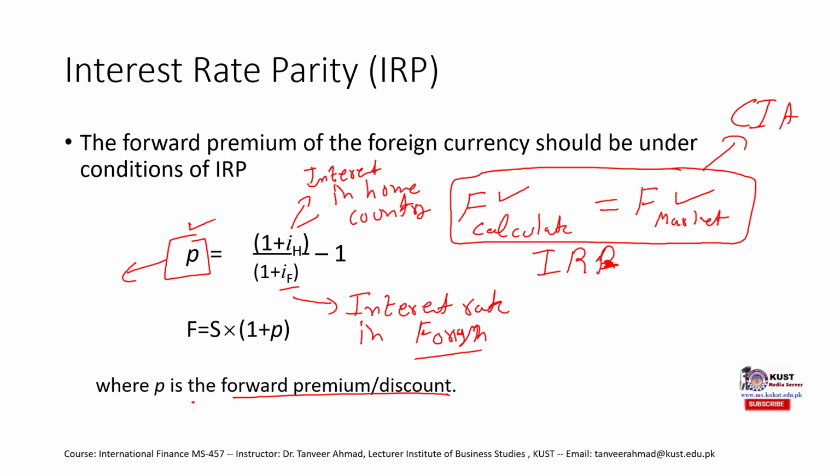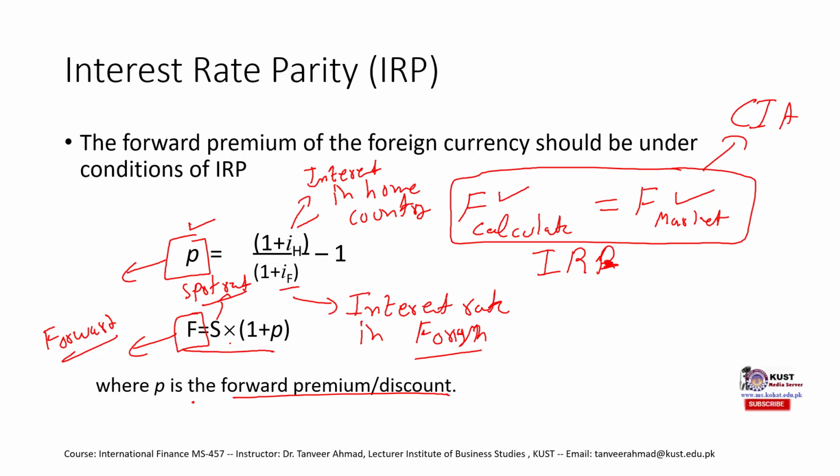Once we find P, we would then use this equation to find the forward rate. F stands for forward rate, and this would be S, the spot rate, the current price in the market, into 1 plus the P that we have calculated.